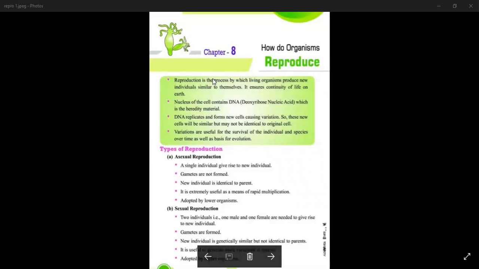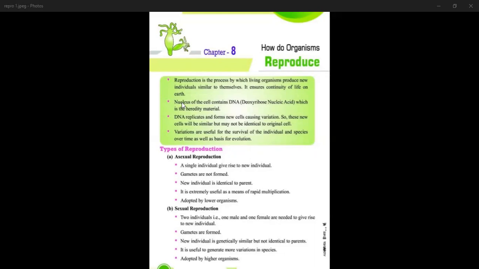During reproduction, you know that the nucleus contains DNA. DNA is the genetic material. The full form of DNA is deoxyribonucleic acid, which is the hereditary material. So during reproduction, DNA replicates and forms new cells, and during sexual reproduction, variation will take place. So these new cells will be similar, but they may not be identical to their original cell.